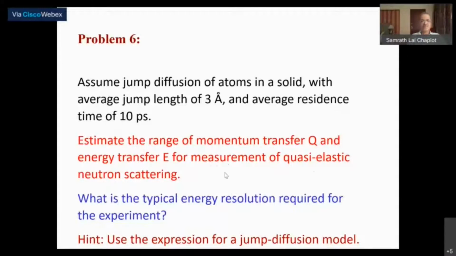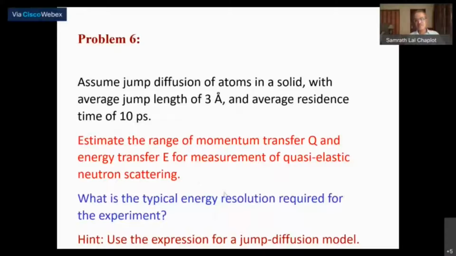So that would be very easy. You just use a jump diffusion model and work out the range of Q, the range of E, and the resolution of the measurements.